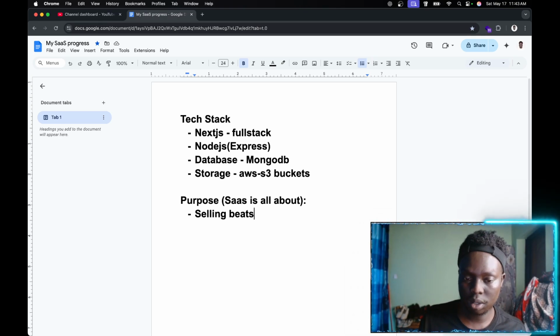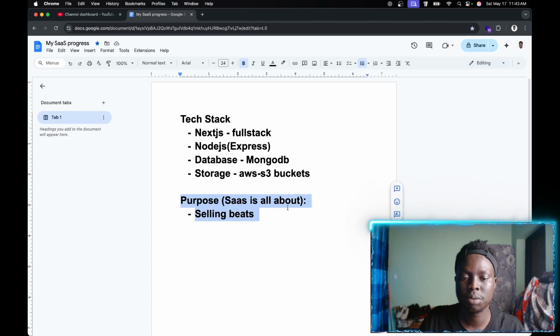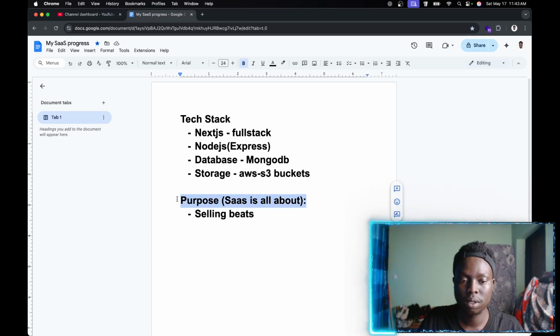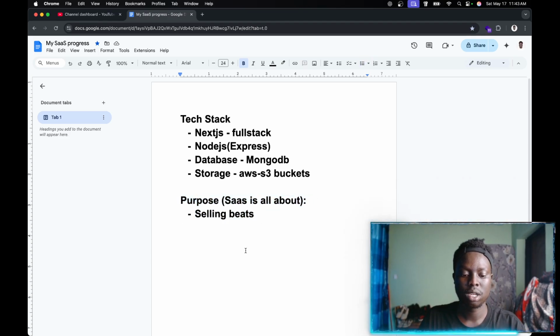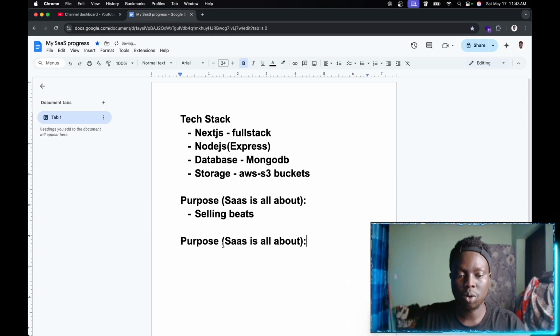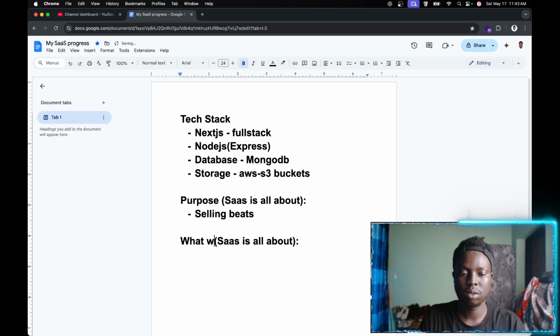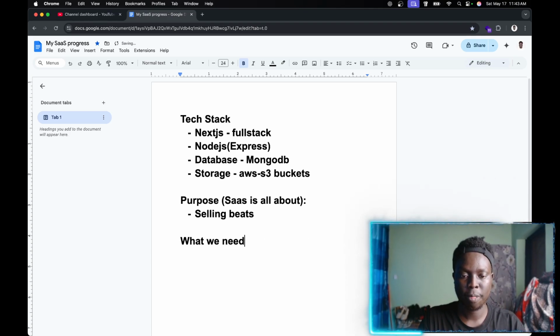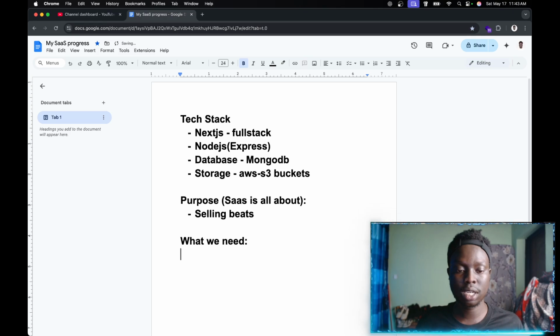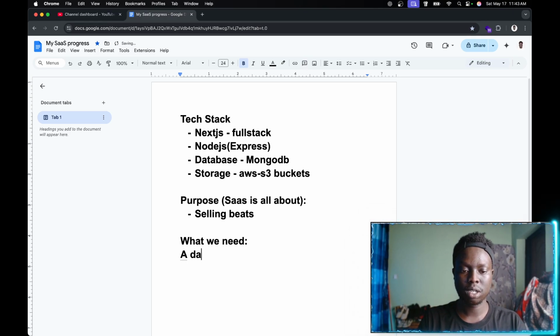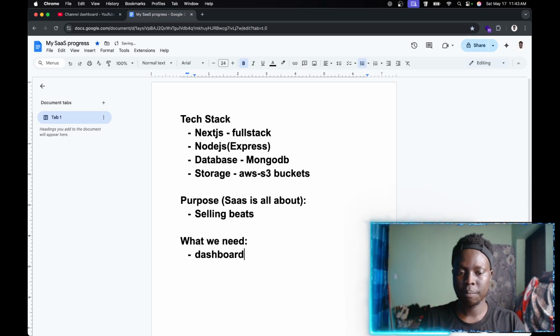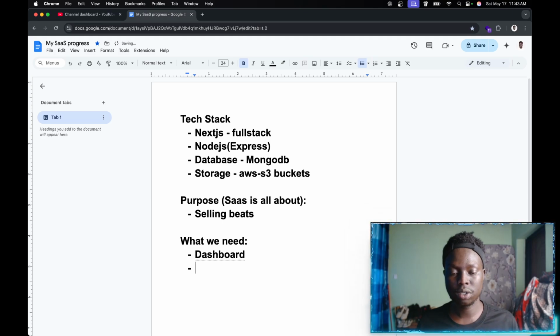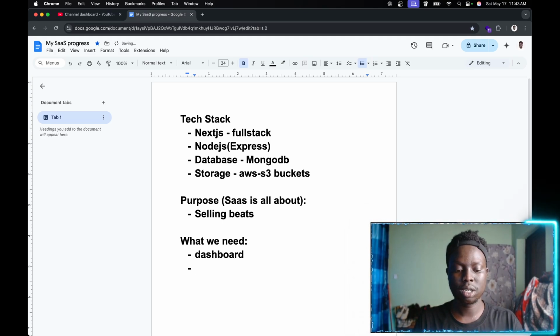And what do we actually need to make this SaaS possible, right? Let me just copy this. So we're gonna say what we need. Okay, cool. Let's take this. All right, what do we need? We just need a dashboard. We actually just need a dashboard to upload the beats. So it's just gonna be under this dashboard.